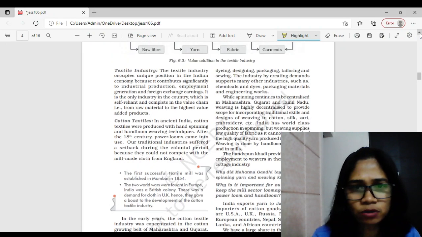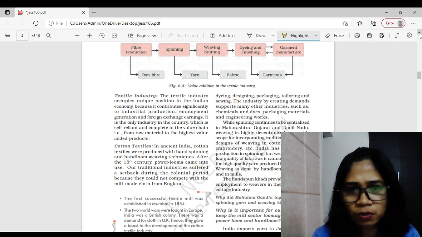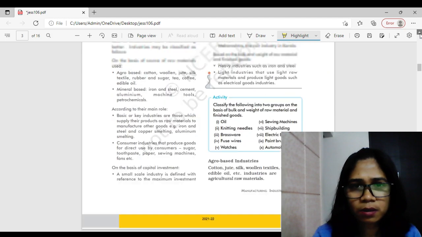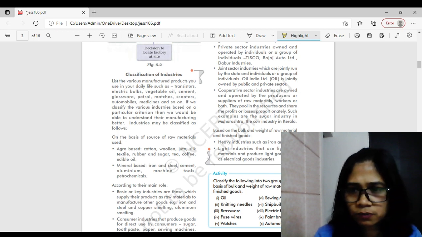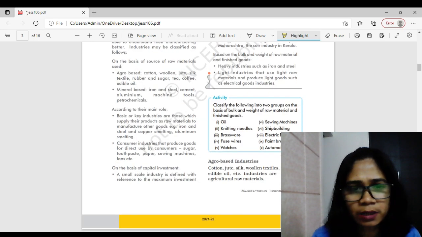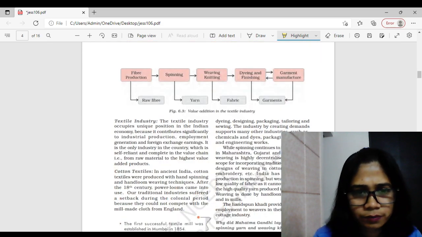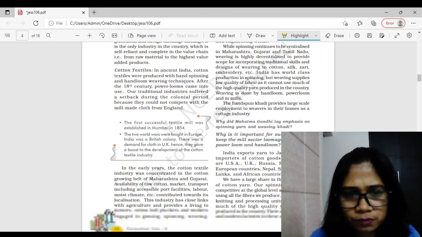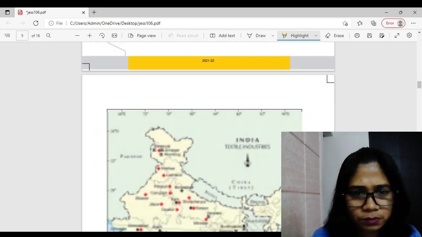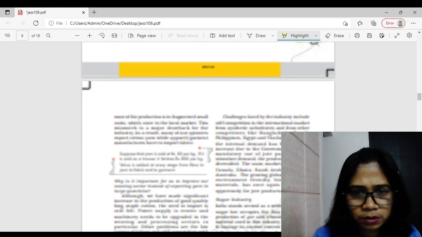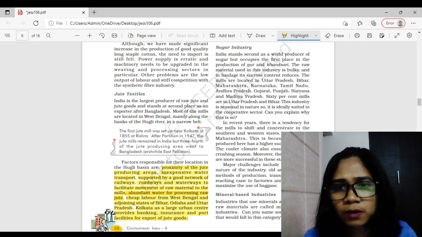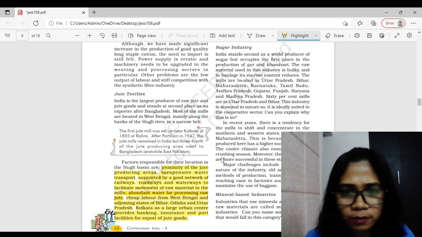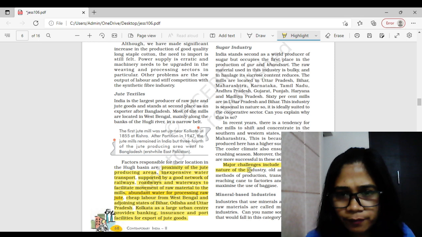See, these are the questions which often get repeated, but to score high, you need to read the chapter many a time. Where is the sugar industry here? Okay, look at here. What are the challenges faced by it?